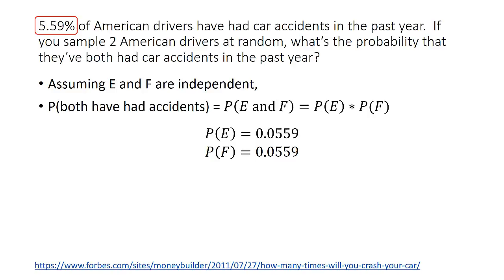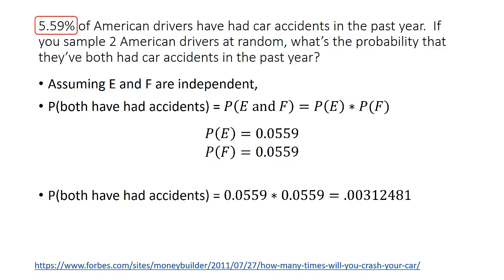And similarly for the probability of F. That means that the probability that both drivers have had accidents in the past year is 0.0559 times 0.0559, or about 0.003.